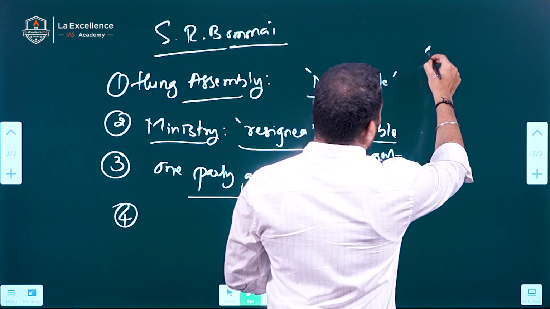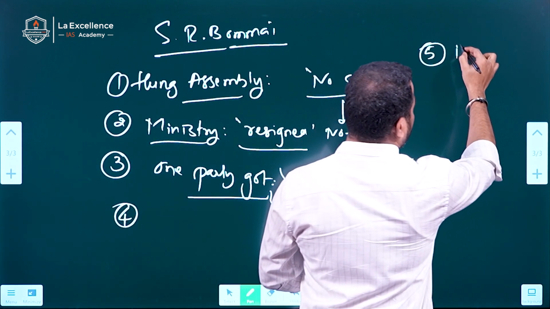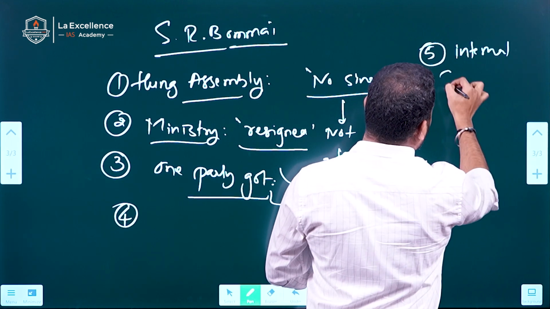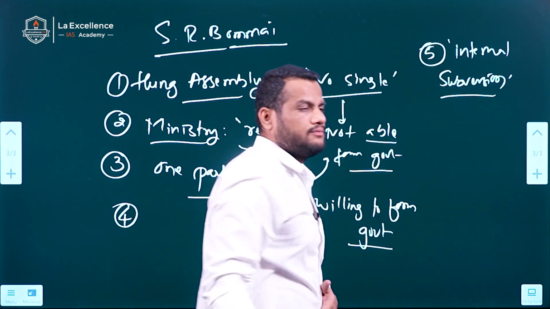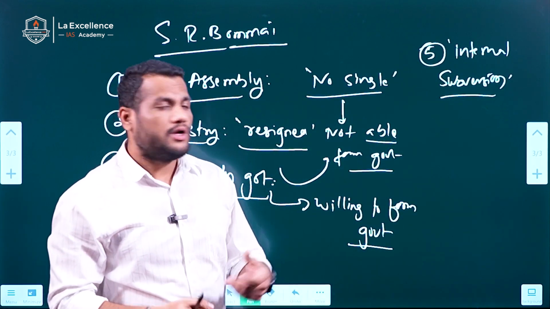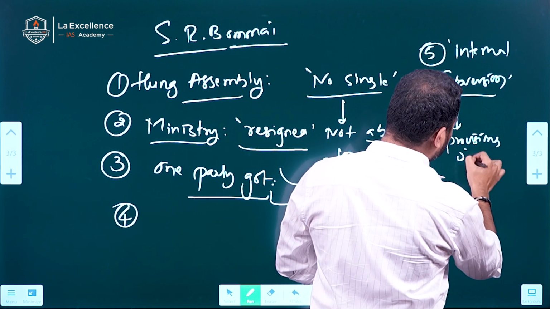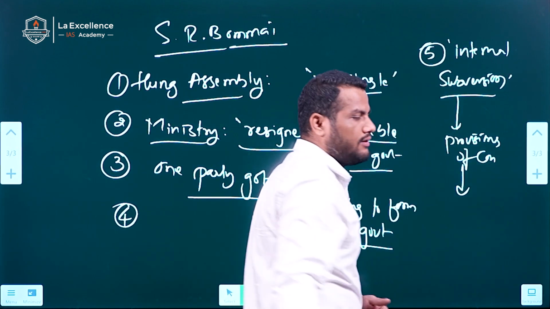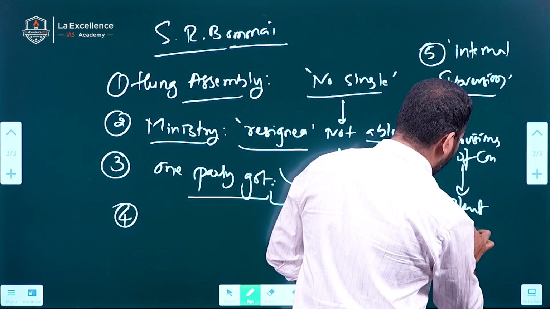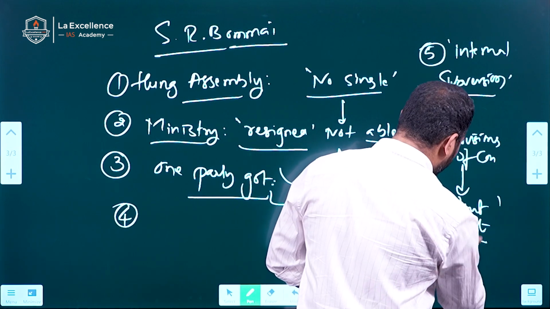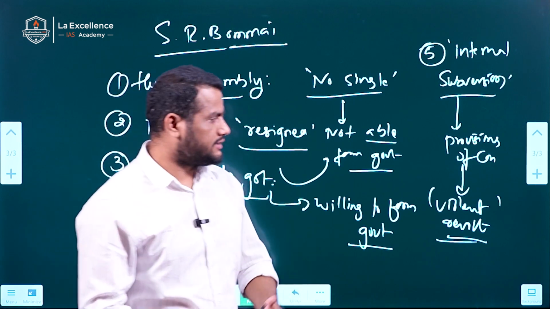And fifth one is that there is an internal subversion. What does this mean? The state government is carrying on the governance or administration in the state in violation of the provisions of the constitution, which is leading to violent revolt in the state. This internal disturbance can be used to impose president rule in any particular state.